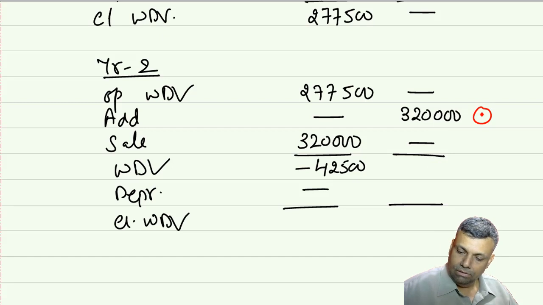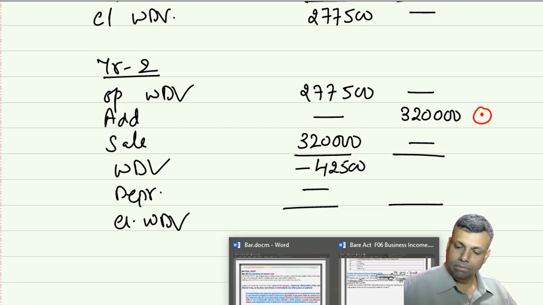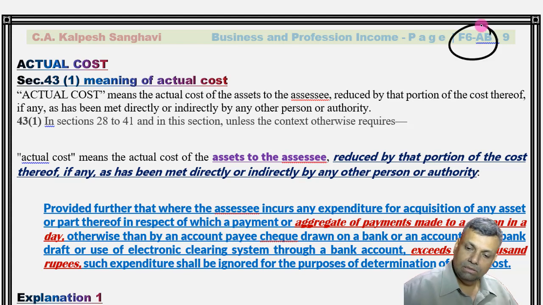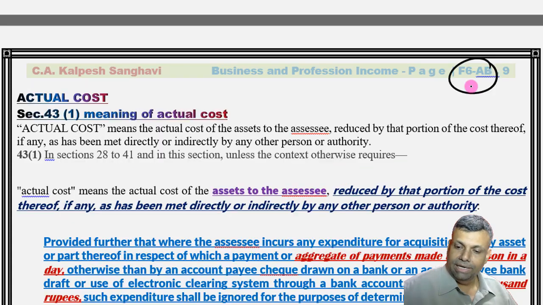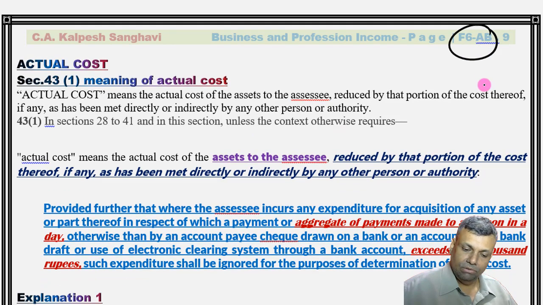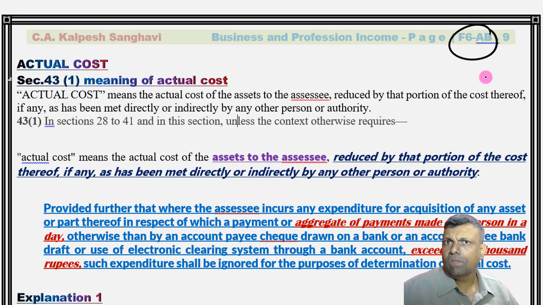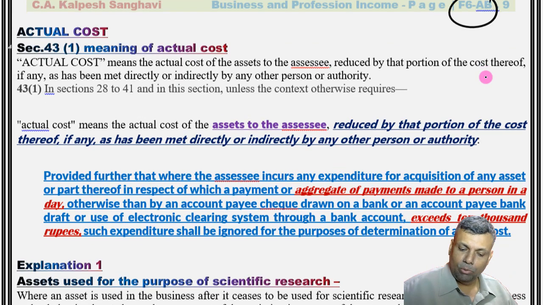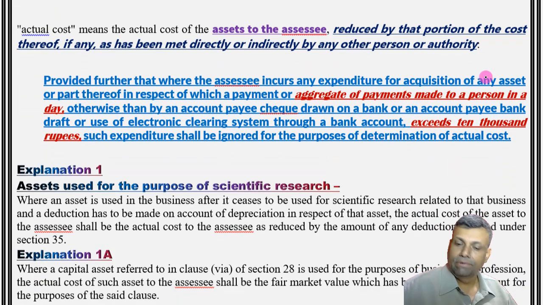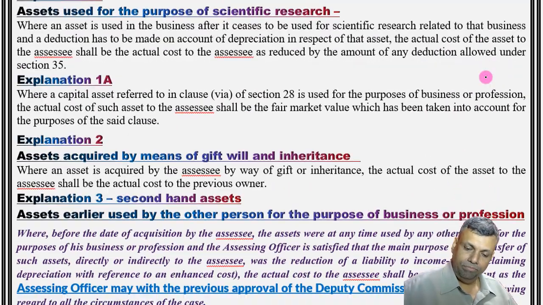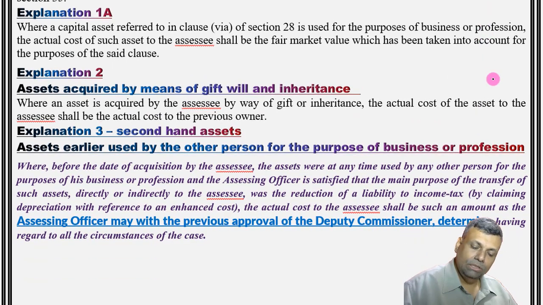Now, first of all, let me take up the bare Act provision for your better understanding. So this is your bare Act provision, section 43(1). This is your chapter number, page number, and everything. Now, under this definition of section 43(1), friends, different situations have been provided in the form of explanations, and different circumstances have been thought of. Explanation number 3.